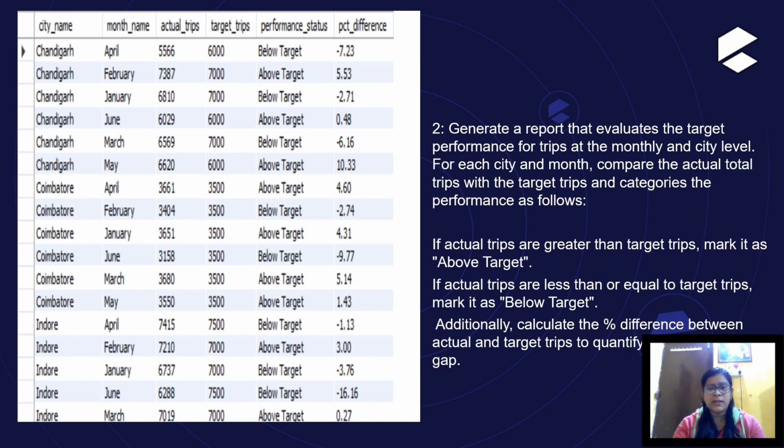Now, this is the resultant over here with the performance status, percentage difference with month name, actual trip and target trip. You can find the query in the GitHub.